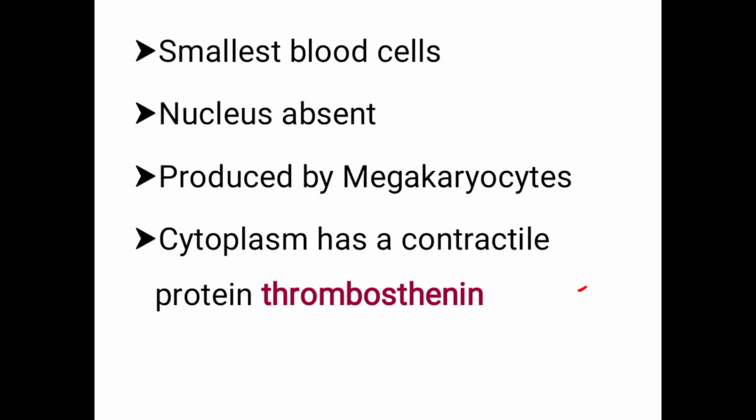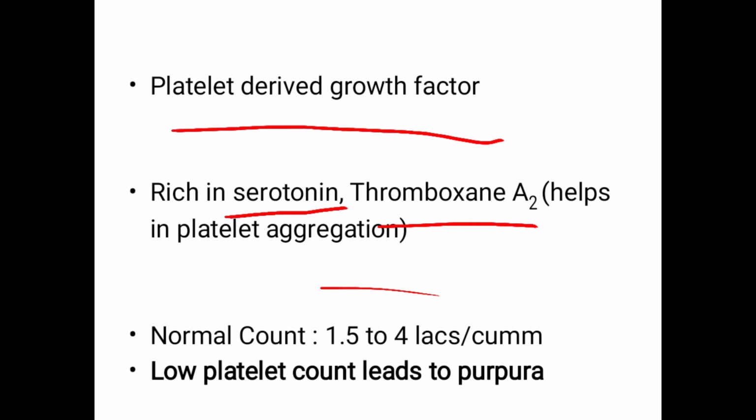One is thrombosthenin, then platelet derived growth factor, serotonin, and thromboxane A2, which helps in platelet aggregation. The normal count of platelets is 1.5 to 4 lakh per cubic mm of blood.